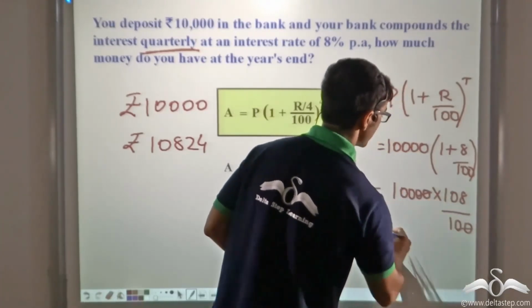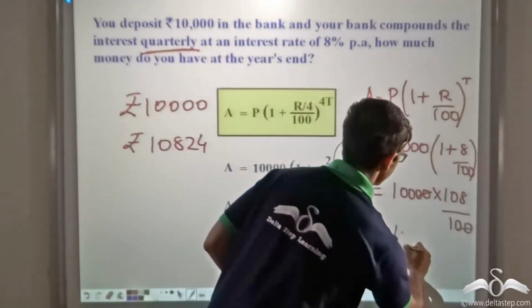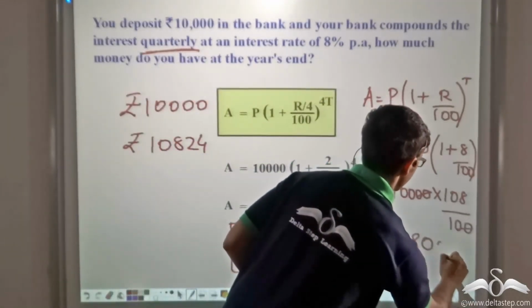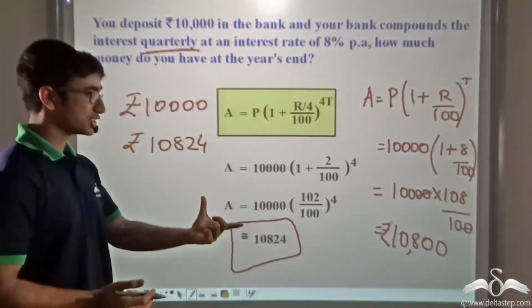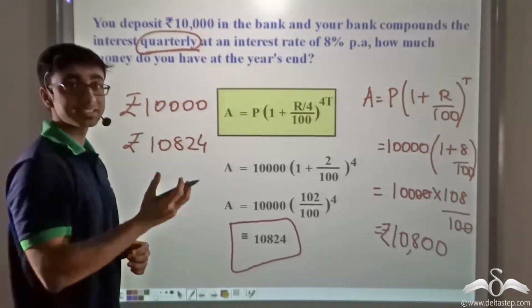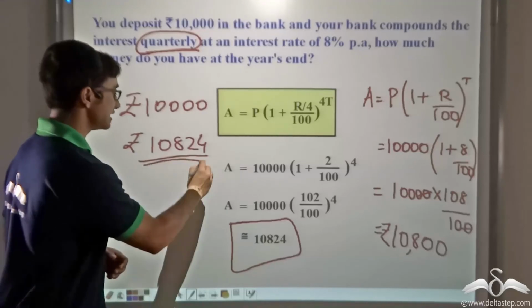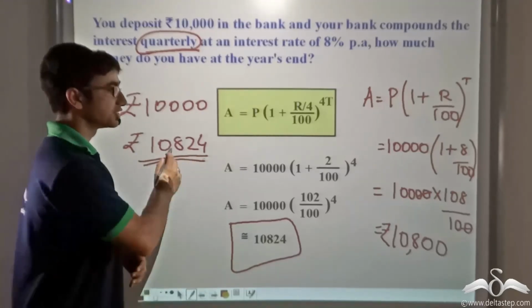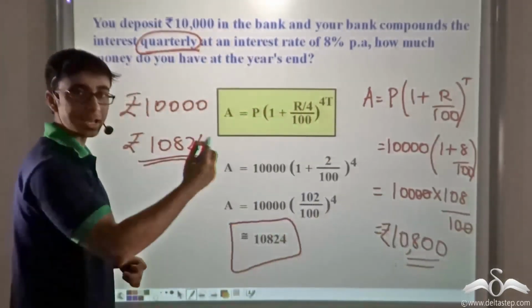So cancelling two zeros, I find that the amount I would have received would have been 10,800. So as you can clearly see, for the same amount of money invested in the beginning, the amount I receive at the end of the period is more for quarterly compounding than in case of annual compounding.